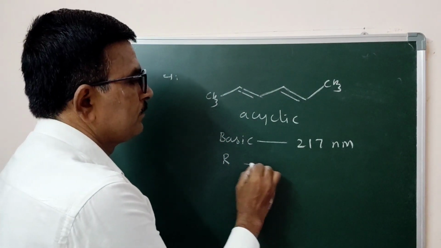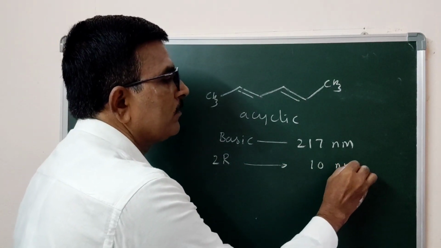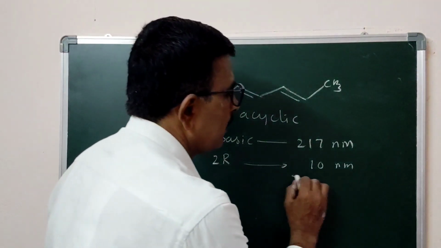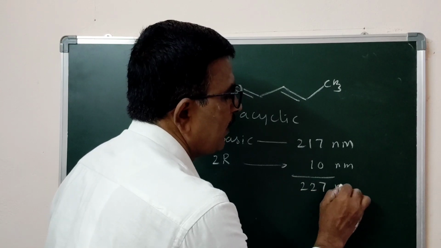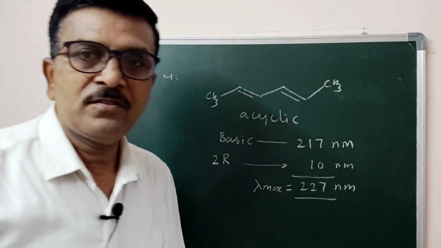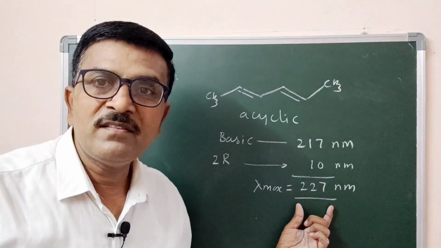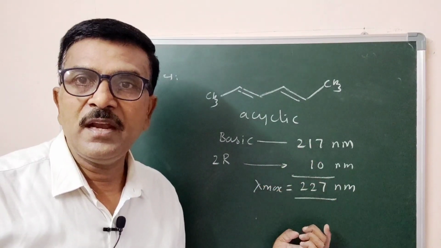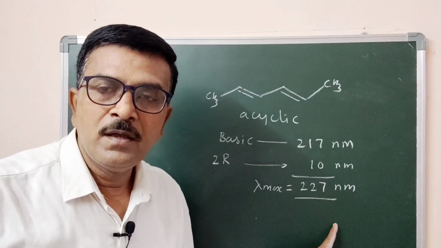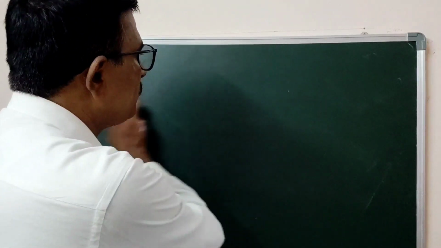Two alkyl groups contribute 10 nanometer. So it becomes 227 nanometer. Lambda max, the absorption maximum for this molecule, is 227 nanometer. So in this way we can calculate, fixing the basic value and adding the substituent effect, then we will get the final value. Now coming to another example.